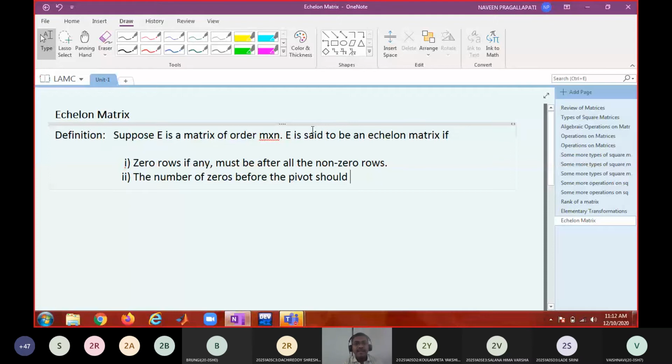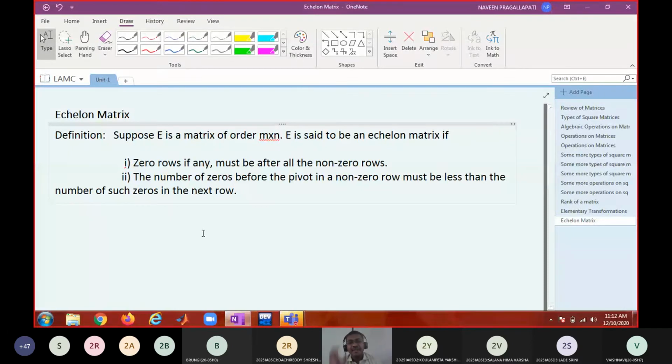The number of zeros before the pivot in a non-zero row must be less than the number of such zeros in the next row.